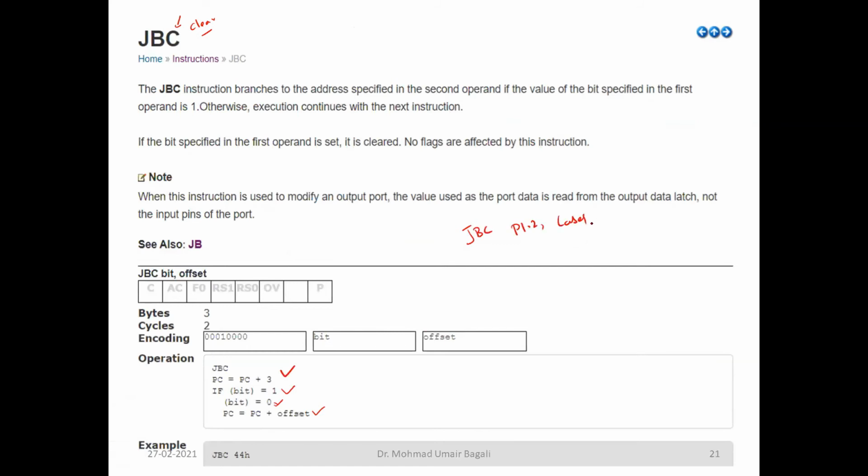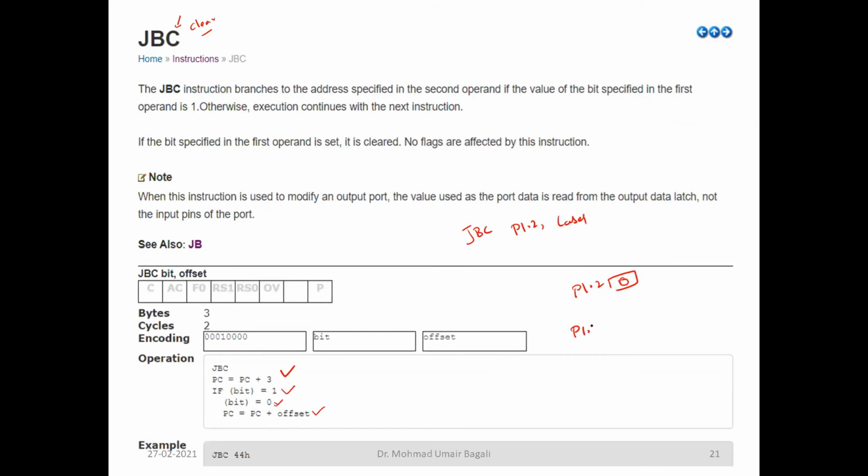JBC port 1.2, comma label. So whatever the label is, if the port 1.2 content is 1, it will test it. Jump if the bit is set, it will go to the offset address. Before it goes to the offset address, it will force this content to be cleared. It will become 0.